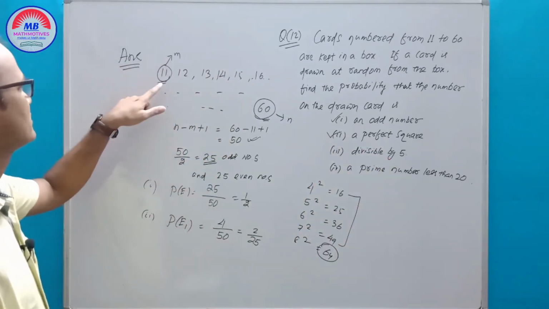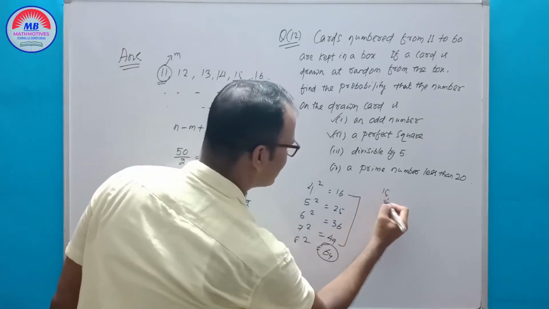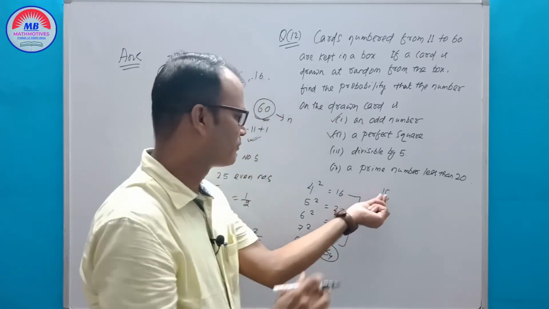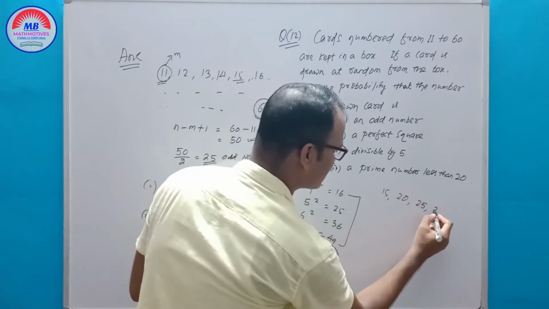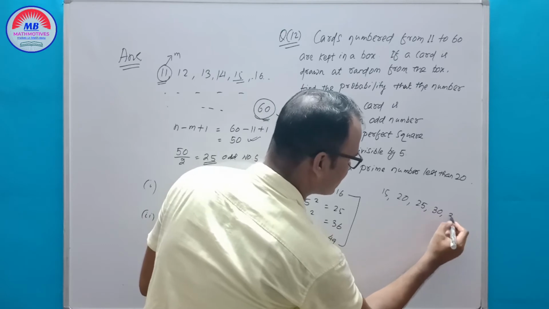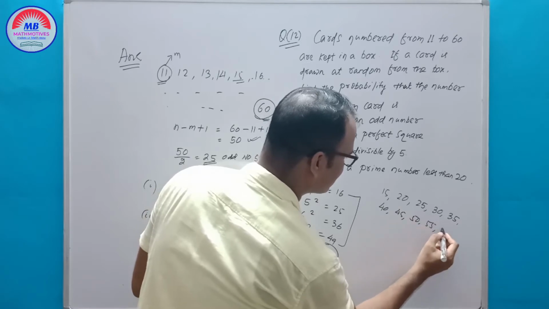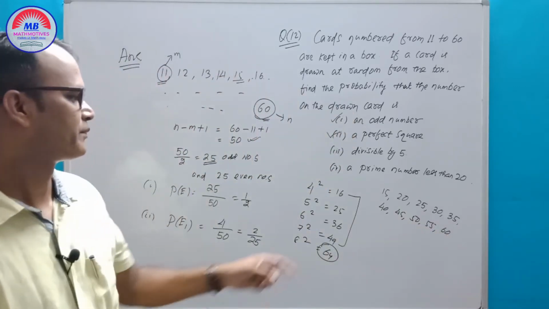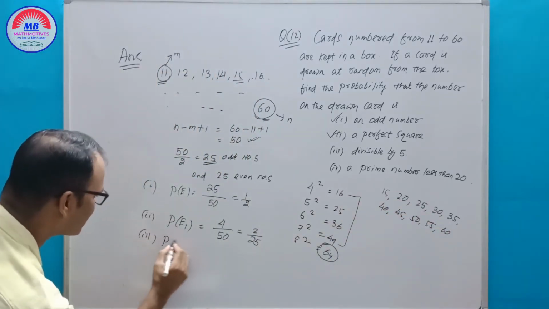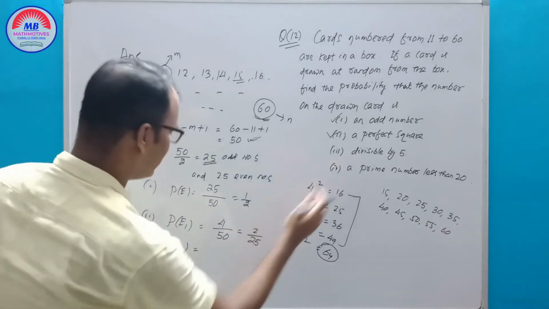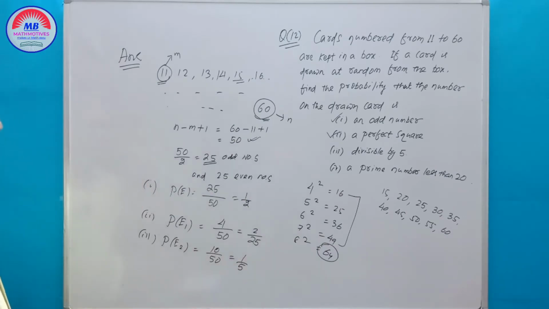Then next, divisible by 5. You see 11 is not divisible by 5. So divisible by 5 starts from 15. So 15, then 5 4s are 20, 5 5s are 25, 5 6s are 30, 35, 40, 45, we list it, up to 60. You see 1, 2, 3, 4, 5, 5, 5, 10. So the probability will be, if we write E3, 10 by 50, that equals 1 by 5.